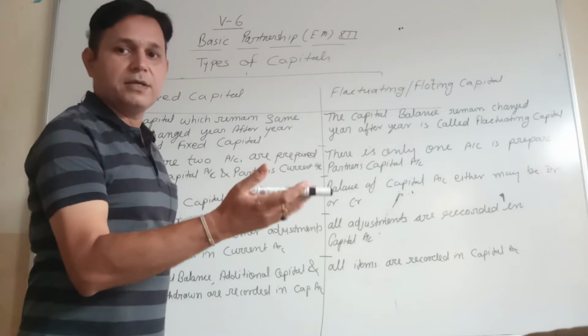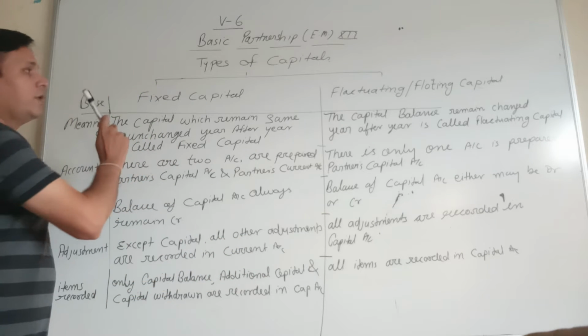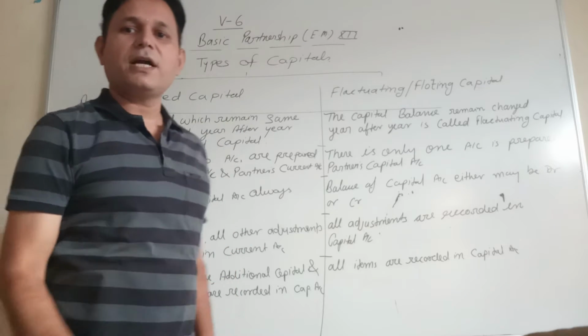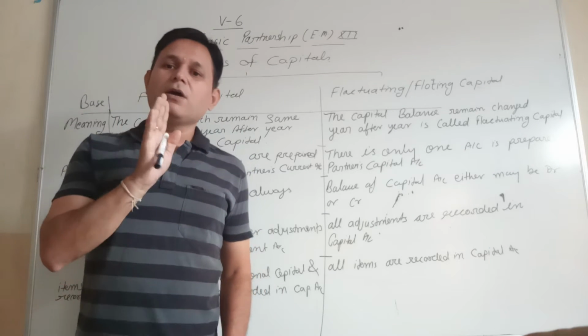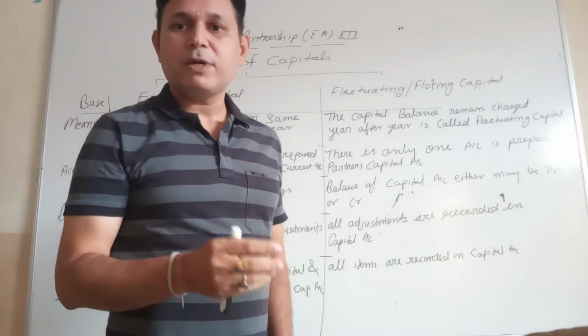This is my 6th lecture. We are going to discuss types of capital. I have told you recently that there are two types of capital, fixed capital and fluctuating capital. Now we are going to discuss the differences between both the capitals.